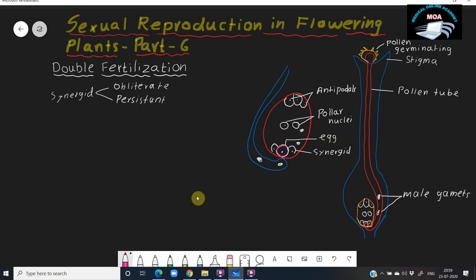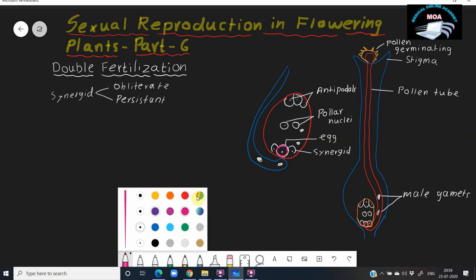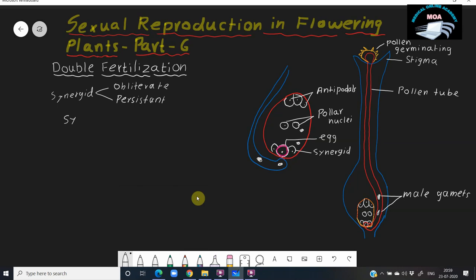This fusion of one male gamete with the egg, forming the zygote, is known as syngamy. So that is the process of syngamy. First, syngamy takes place. Syngamy is the union of one male gamete with the female gamete. So this is the first fertilization. Syngamy is the first fertilization.